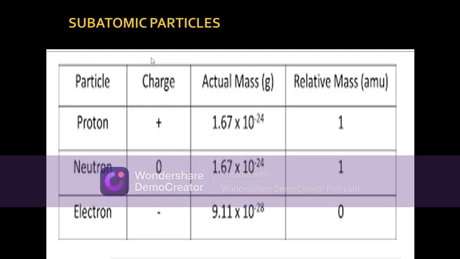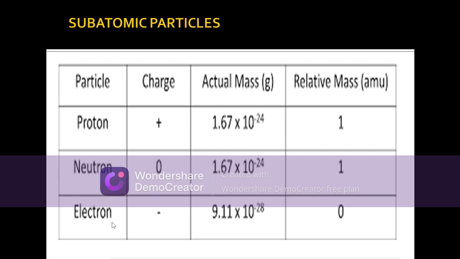So let us know what is the mass of protons, neutrons and electrons. The mass of a single proton is approximately 1.67 × 10^-24 gram, which is the same as the mass of a neutron, also 1.67 × 10^-24 gram.